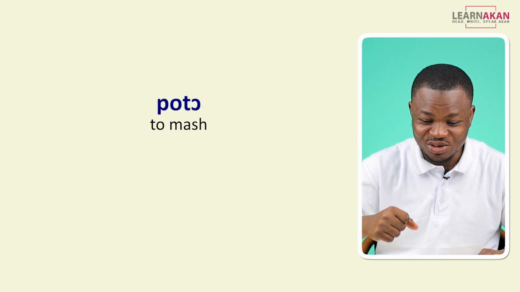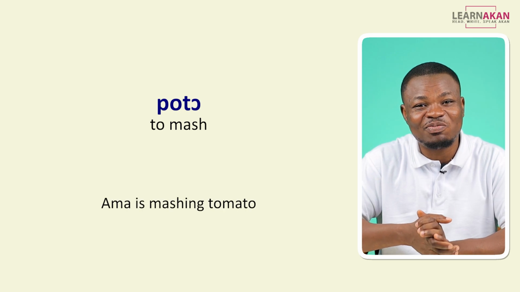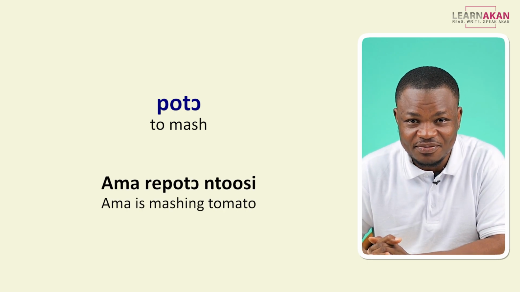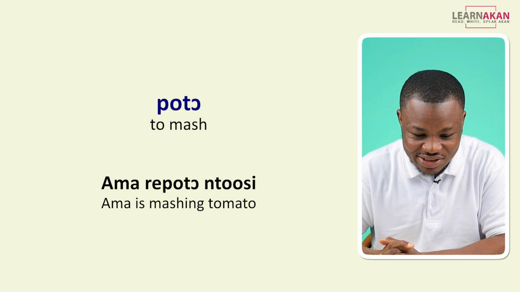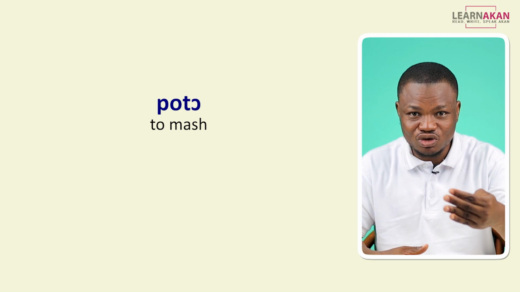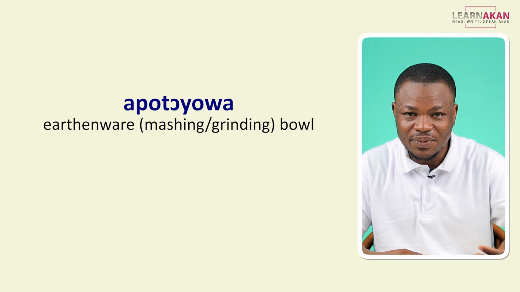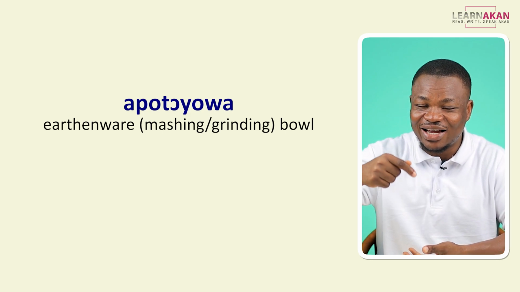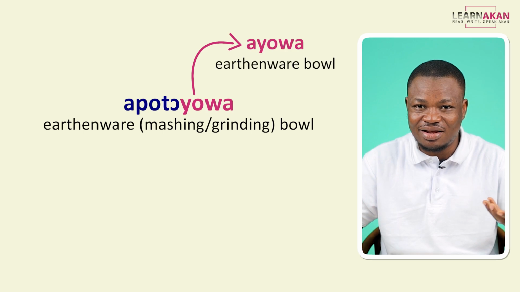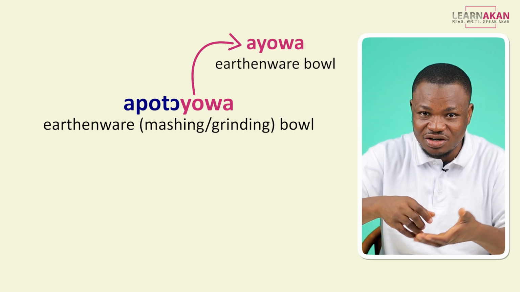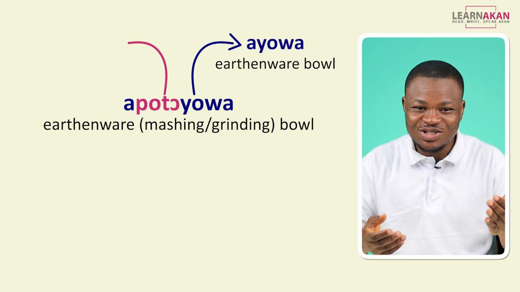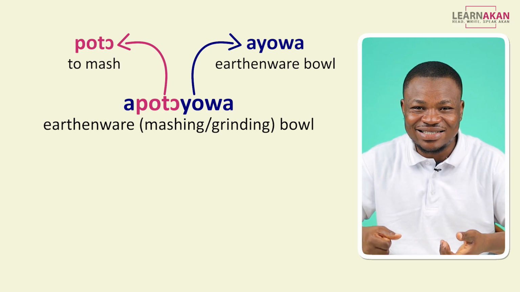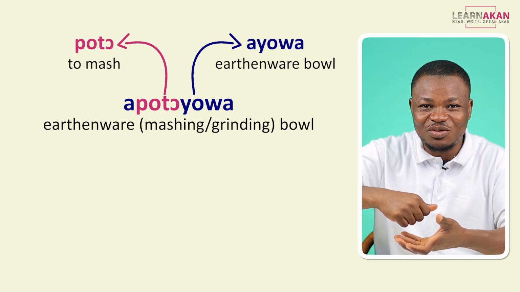To mash is poto. Poto, okay? So if I want to say Ama is mashing tomato, I would say Ama poto ntosi. Ama poto ntosi, okay? Now from this poto, we have apotoyoa. And apotoyoa is a mashing earthenware bowl. I told you ayoa is the earthenware bowl, the grinding pot, the traditional one, right? So if you add this poto to the front, you have apotoyoa, and that is the grinding earthenware bowl.